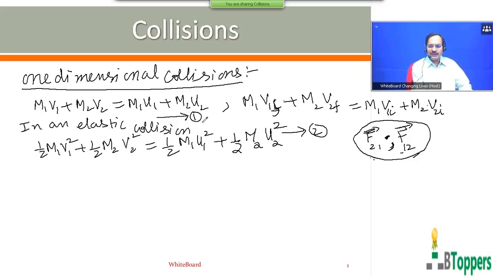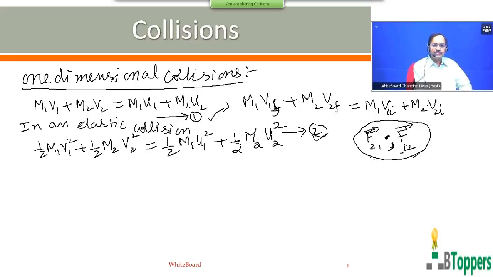So now for this class and also probably the next class, we'll confine our discussion to one-dimensional elastic collisions. Later I will discuss one-dimensional inelastic collisions separately. A collision is said to be inelastic or non-elastic if the total kinetic energy of the two colliding masses just after collision is not equal to the total kinetic energy of the two colliding masses just before the collision. So in the case of one-dimensional elastic collision, both equations 1 and 2 will be applicable.